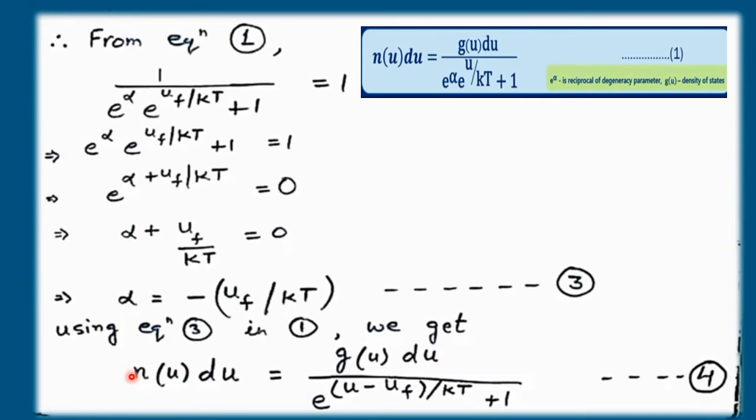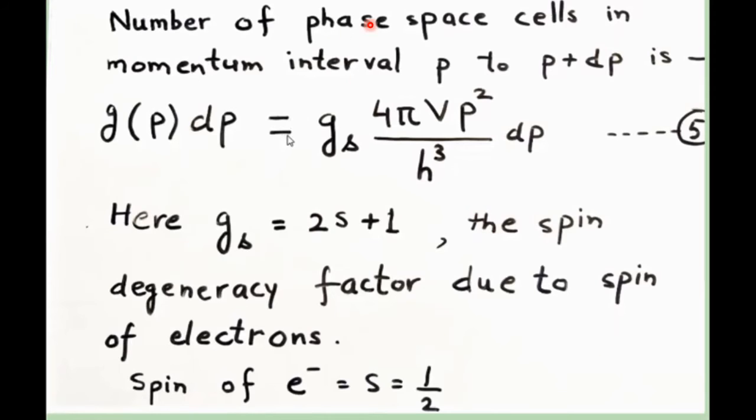Here we know that Nu du represents the number of particles or number of electrons distributed in terms of energy, whereas Gu du is the phase space in terms of energy. So number of phase space cells in momentum interval p to p plus dp, we know that it is g(p) dp is equal to gs 4 pi V p square upon h cube multiplied by dp. You know from where we have got this equation.